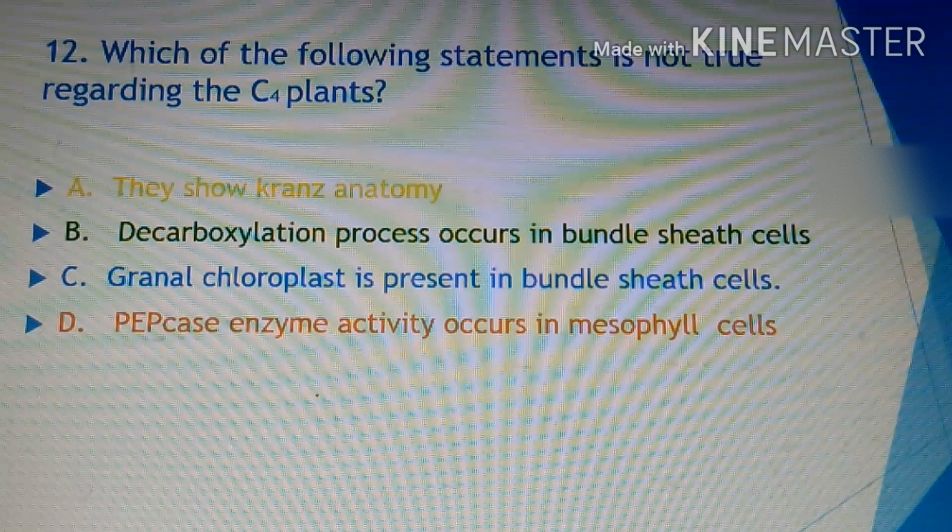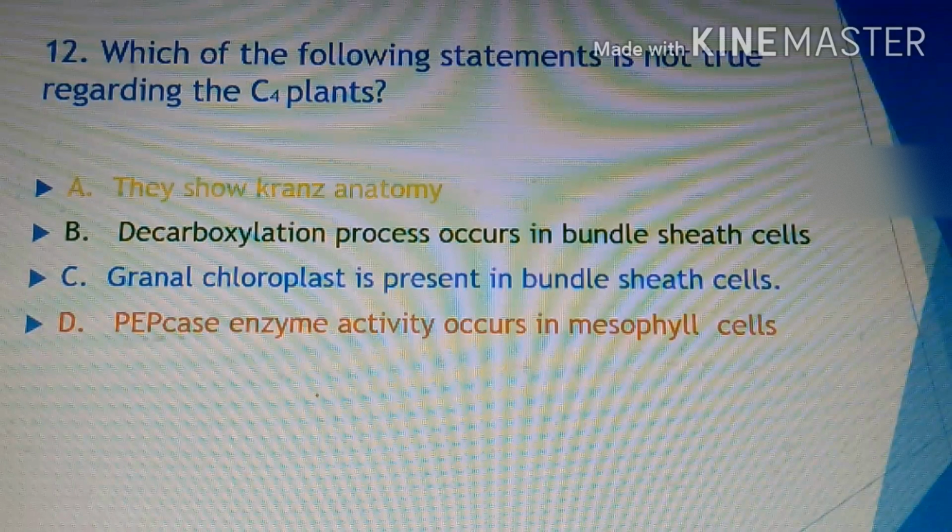So see here, which is not true regarding the C4 plant. The first statement, they show Kranz anatomy. Yes, it is correct. Decarboxylation process occurs in bundle sheath cells. This is also a correct statement, because you already know that in C4 plants the reactions in mesophyll cells include the study of first carboxylation as well as the reduction, and the reactions in bundle sheath cells include the study of decarboxylation and the fate of pyruvic acid or the pyruvate.